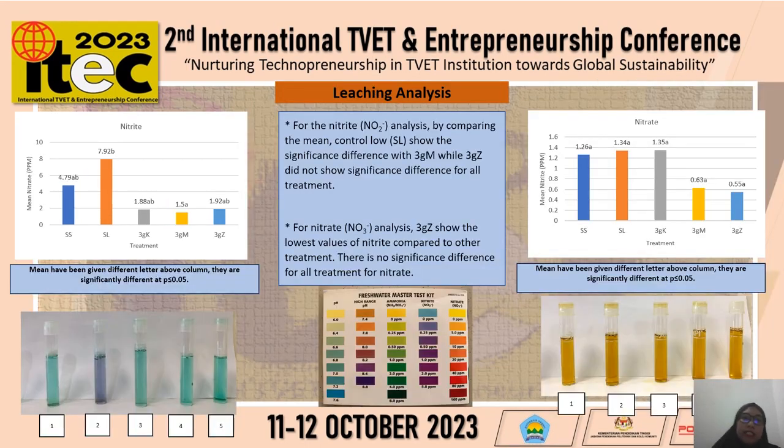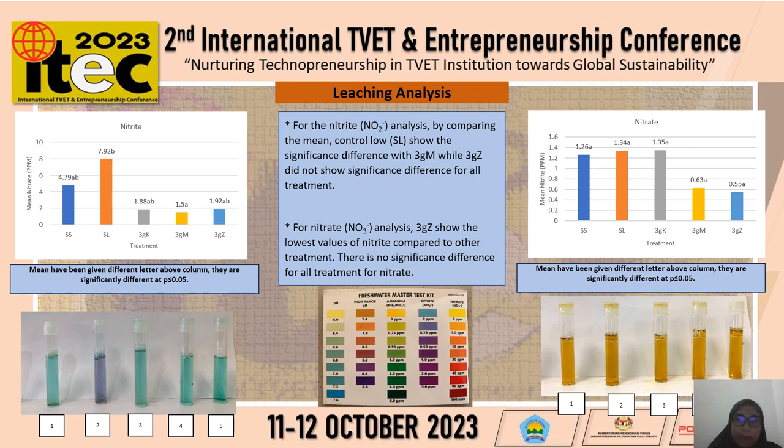Next, about the leaching analysis. Like I said before, we took concentrations of nitrate and nitrite using the freshwater master test kit by comparing the colors, as you can see. For the nitrate, we can see that 3 gram zeolite did not show a significant difference for all the treatments. Okay, but we can see that 3 gram kaolin, metakaolin, and zeolite show lower concentrations of nitrate and nitrite compared to